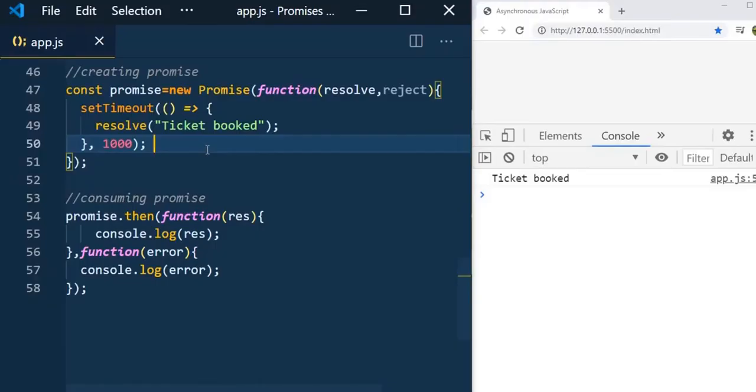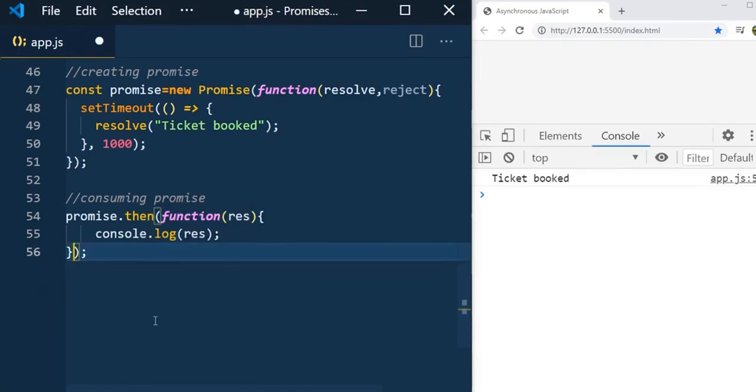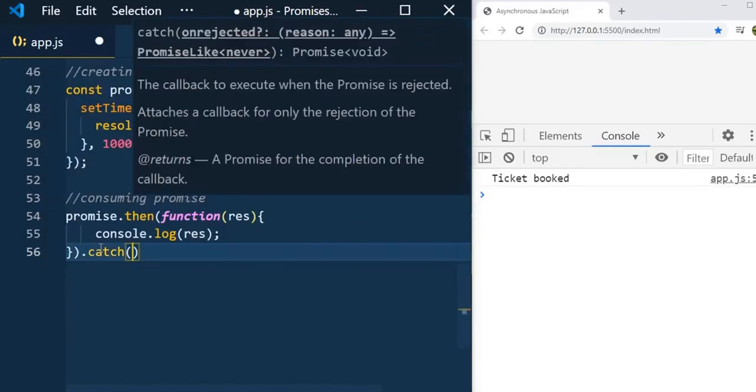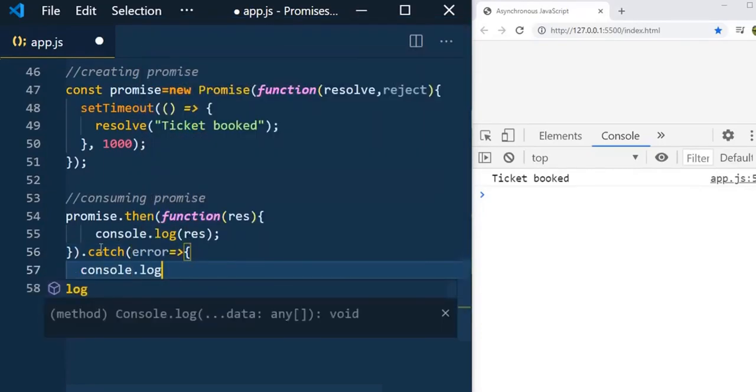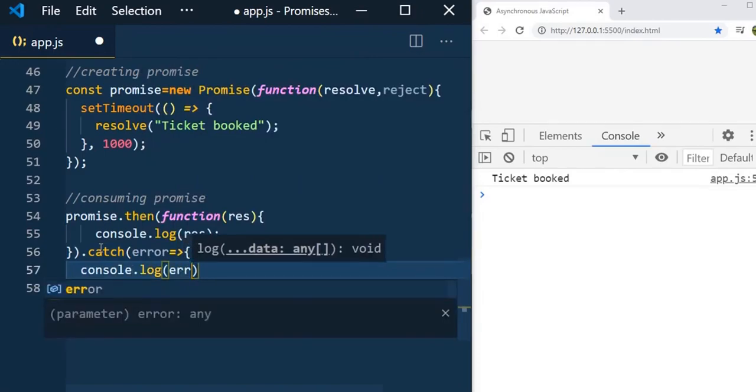Now let us discuss how to catch the error. Let's say you are sure that you are going to get an error. In that case you can use the catch method, and you can avoid using this handler, because in the then handler you have the fulfilled and rejected functions, and you can ignore these and have the catch block, which takes one parameter like error. console.log error.